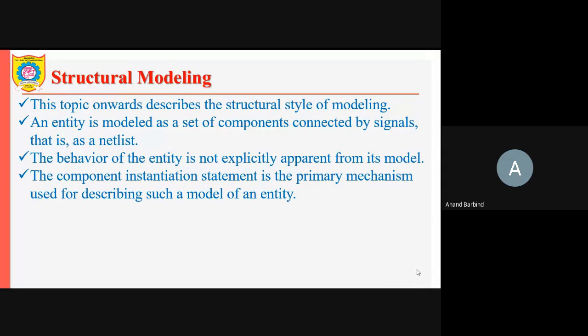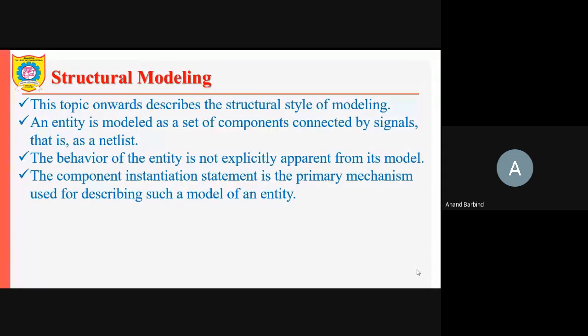So the structural modeling. From this topic onward we describe the structural style of modeling. An entity is modeled as a set of components. As we have discussed, you specify the different components, and they are connected by signals, that is, as a net list. A net list is something with which we show how a component is connected to another component.